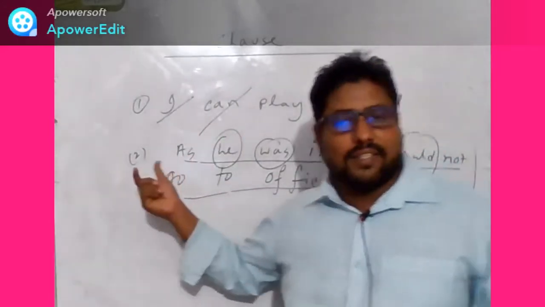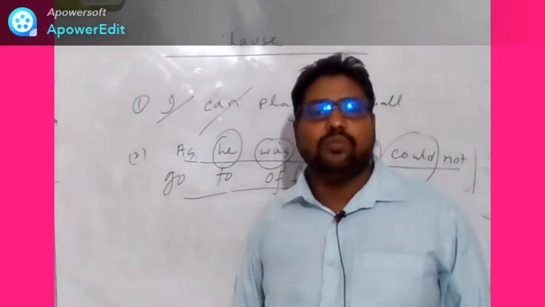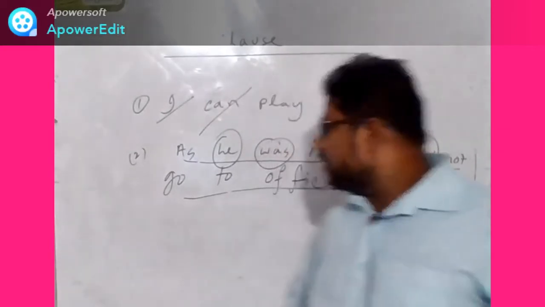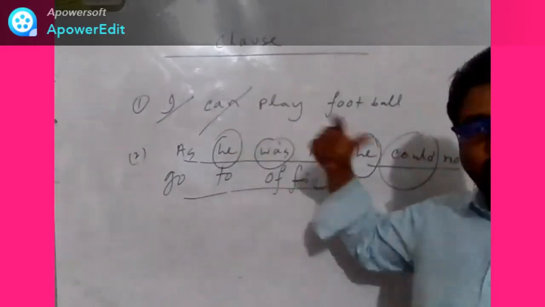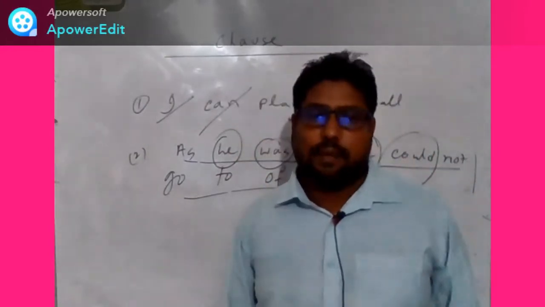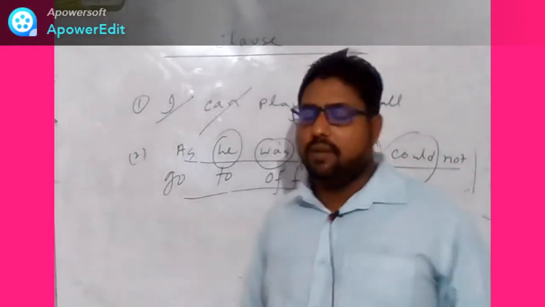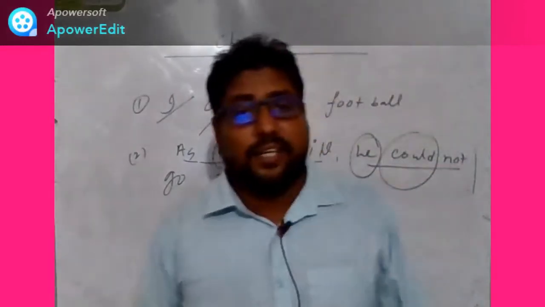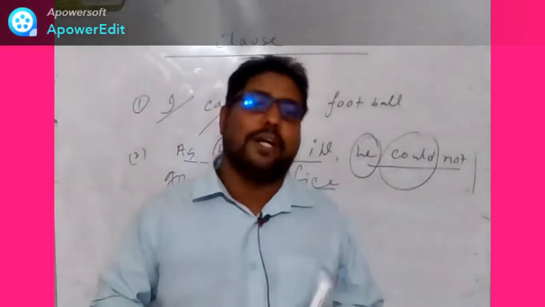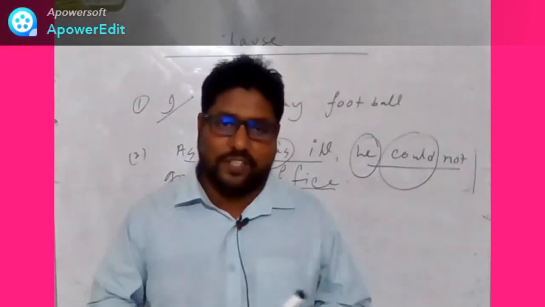The word "as" has no subject and no verb. So for being a clause, it must have a subject and a finite verb. I am repeating that a clause can be a sentence, or a clause can be a part of a large sentence.